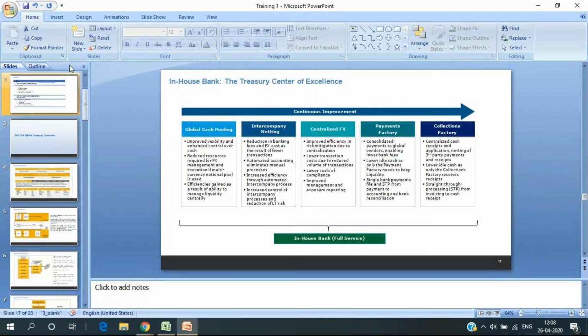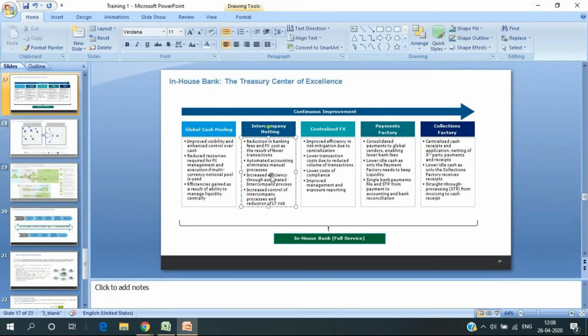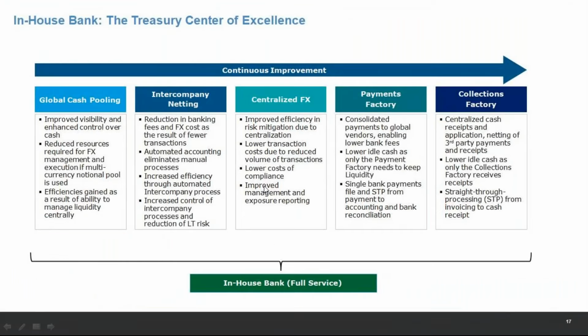In-house cash also had one major advantage that I completely did not discuss, which was intercompany netting. It is again a complete area in itself. It would require some amount of time to cover this. I can cover this if people are okay, but we can cover this in the in-house cash sessions also, once we move to that, with the business scenarios and configurations and end user activities, including all.